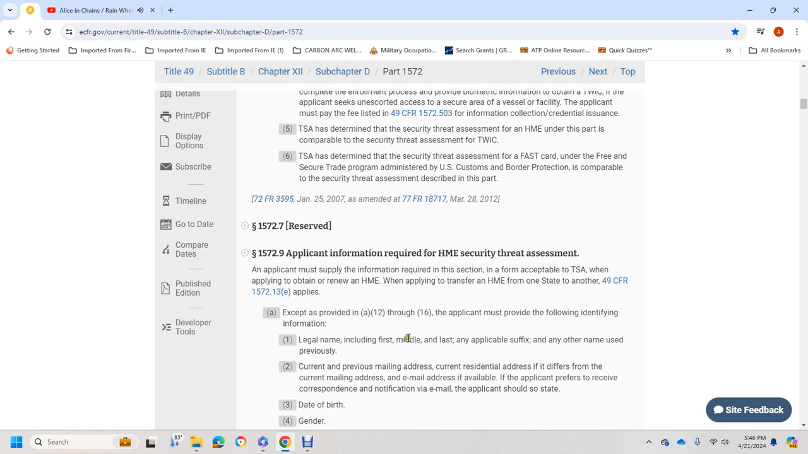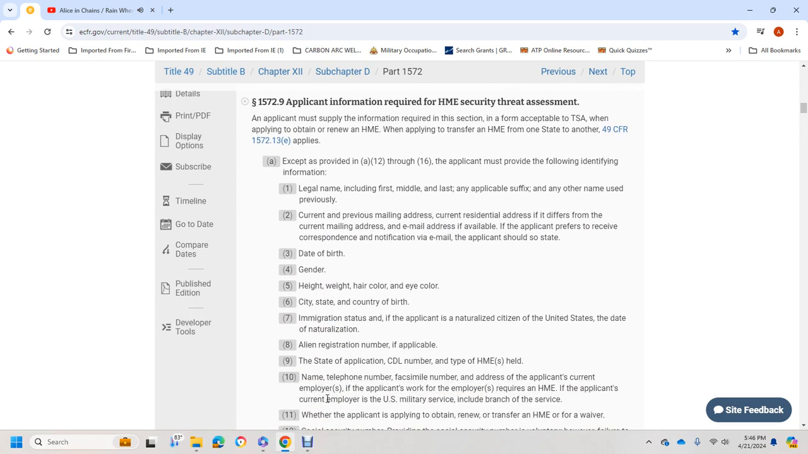1. Legal name, including first, middle, and last name and applicable suffix, any other names used previously, current mailing address, previous mailing address, current residential address if it differs from the current mailing address, and email address if available. If the applicant prefers to receive correspondence and notifications via email, applications, the date of birth, the gender, the height, the weight, hair color, eye color, city, state, and county of birth, the immigration status of the applicant,